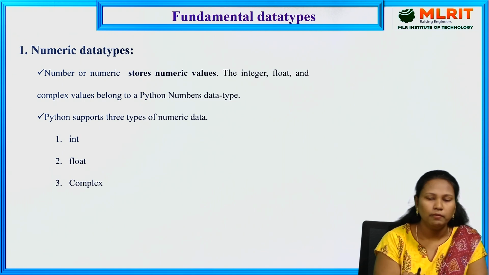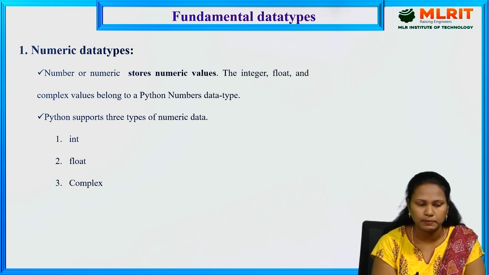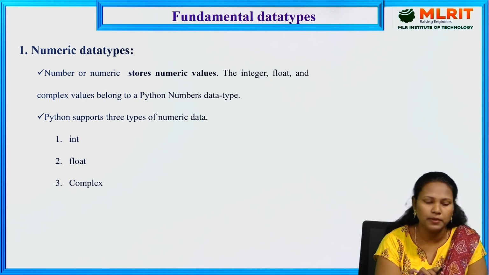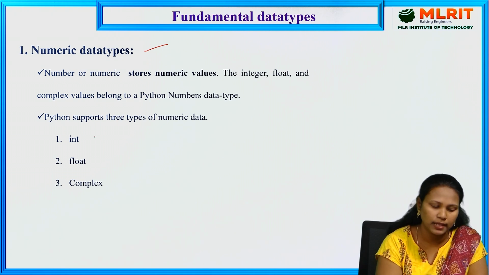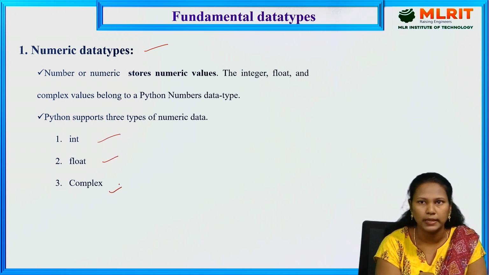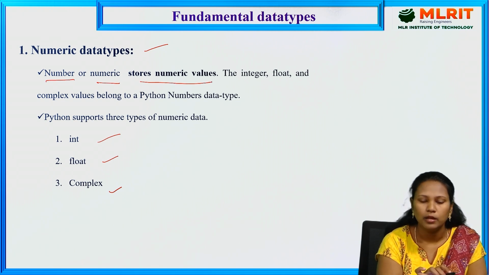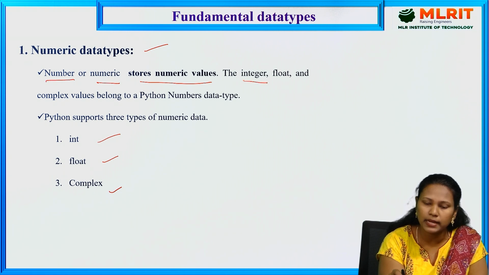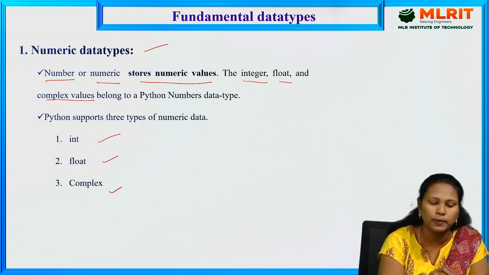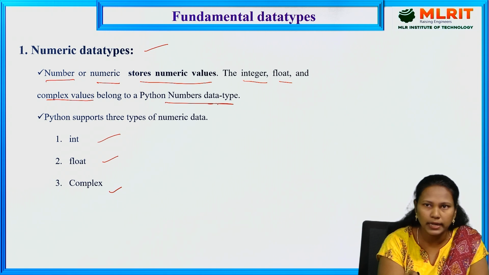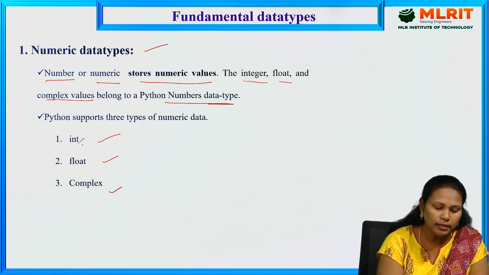Now we'll discuss the fundamental data types. In the fundamental data types, we have numeric data types. Numeric means number. In the number, again we have 3 types: integer, float, complex. So number or numeric stores numerical values. It contains the numbers only. So in the numerical data types, integer, float and complex values belong to the Python number data type. So Python supports the 3 numeric data types: int, float and complex.